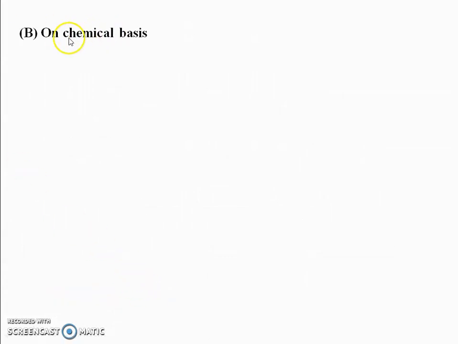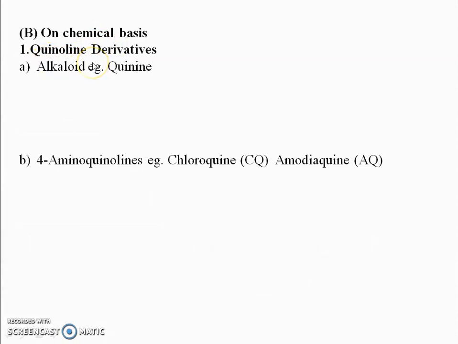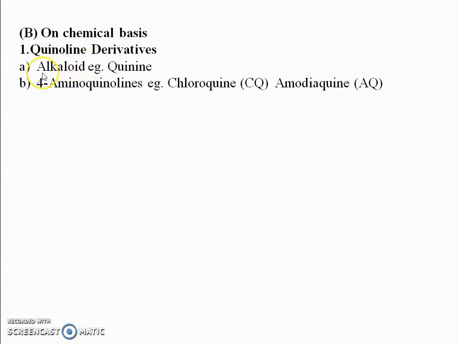The second classification depends upon chemical structure. These are divided into, first, quinoline derivatives, which are again divided into alkaloids, for example quinine; then 4-aminoquinolines, for example chloroquine and amodiaquine; and 8-aminoquinolines, for example primaquine.